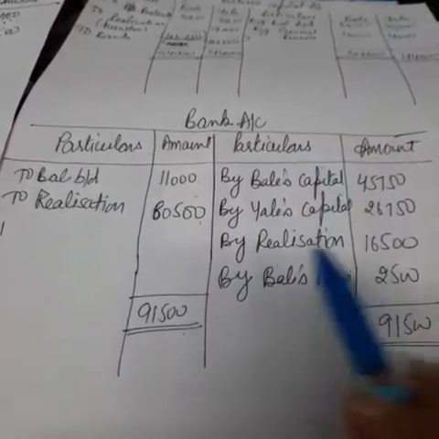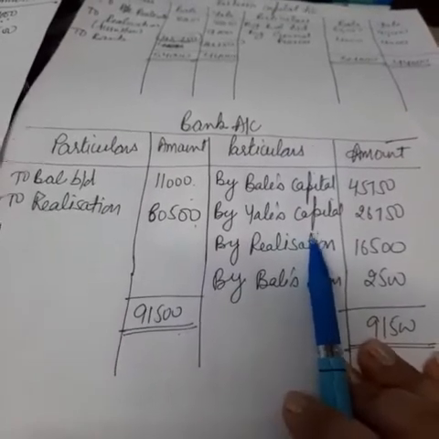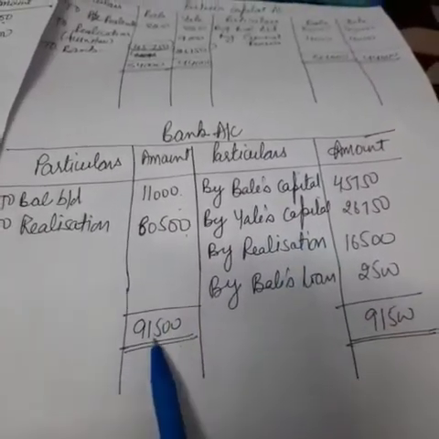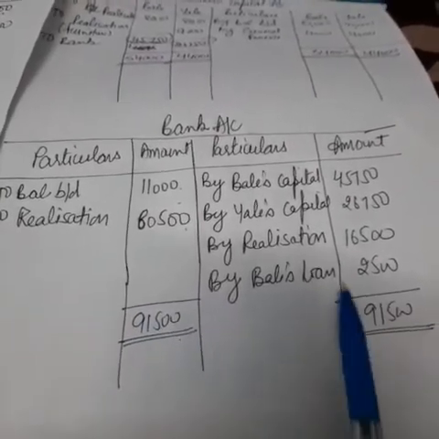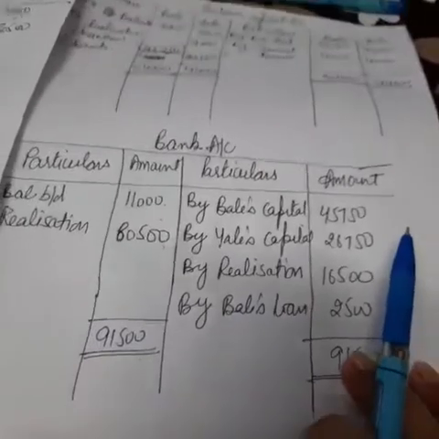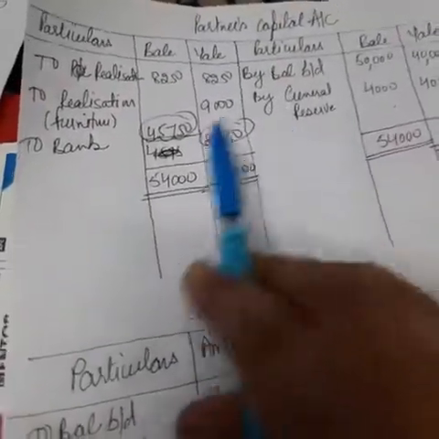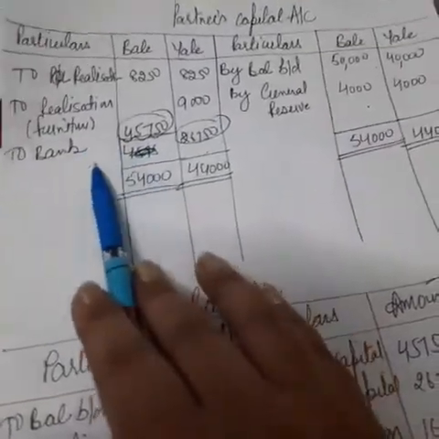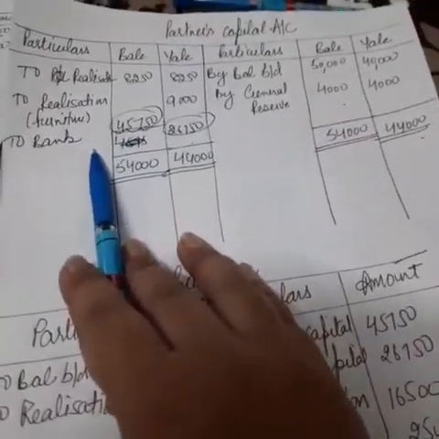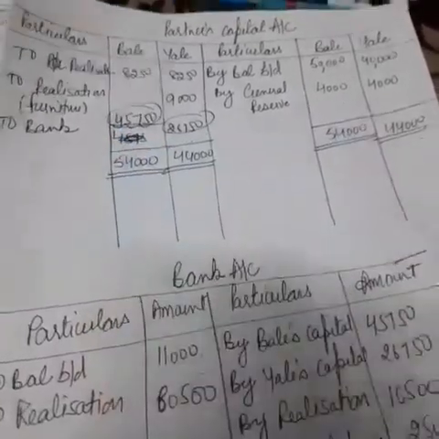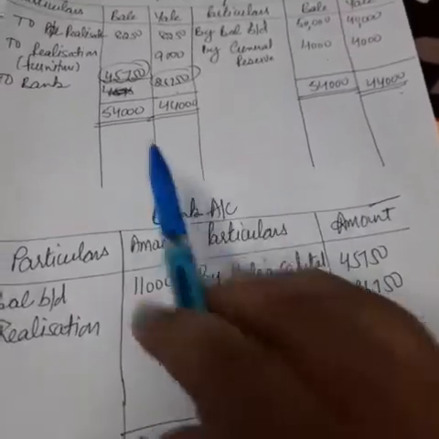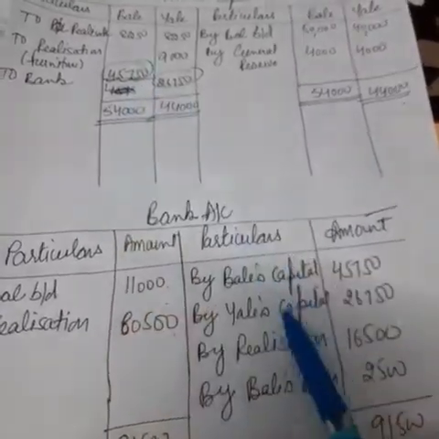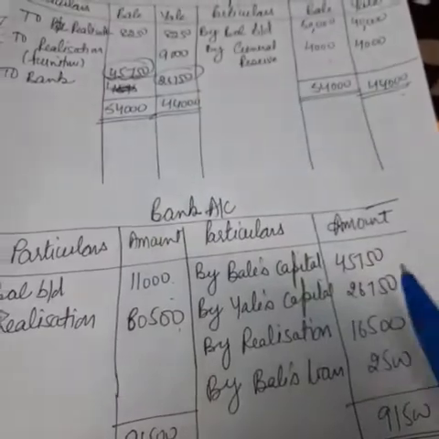To ensure whether you have posted all the entries correctly or not, you just have to check the balance of both sides, debit and credit. If your bank account is balanced, it means you have transferred all the transactions correctly. Okay, now see, you have prepared the partners' capital account, and the balance of the partners' capital account we have to transfer to the bank account by writing by Bail's capital, that is 45,750, and by Zale's capital 26,750.